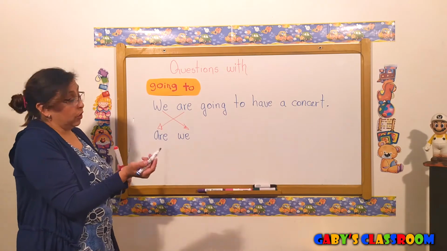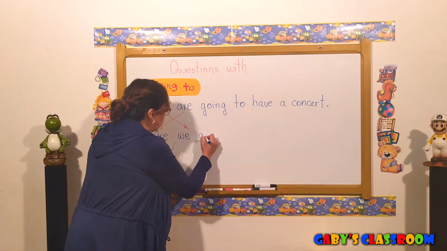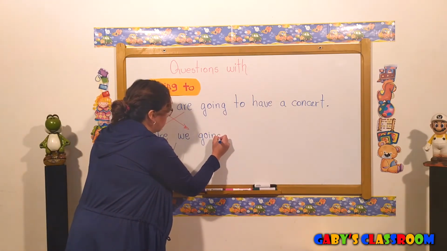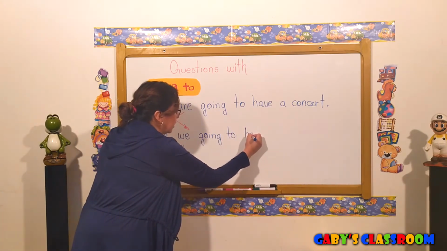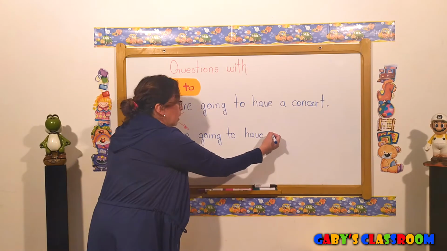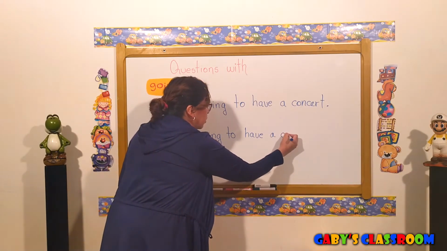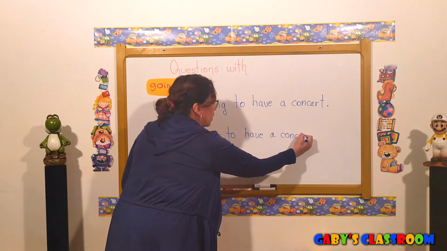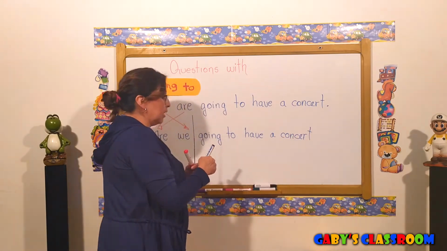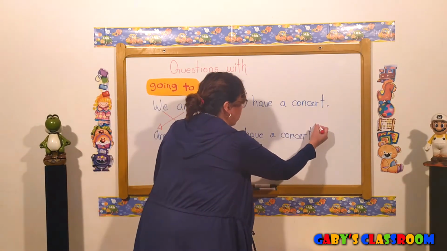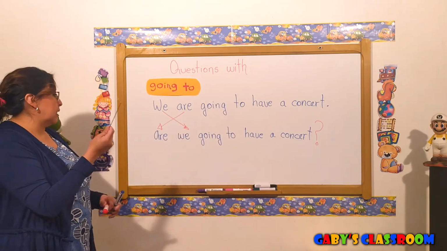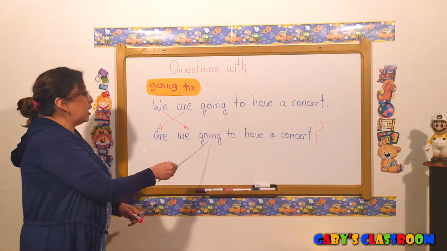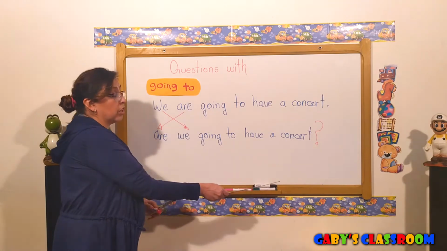And we put going to. The verb, that in this case is have, a concert. This is the complement. And since it's a question, we need to put a question mark. So the question says, are we going to have a concert?